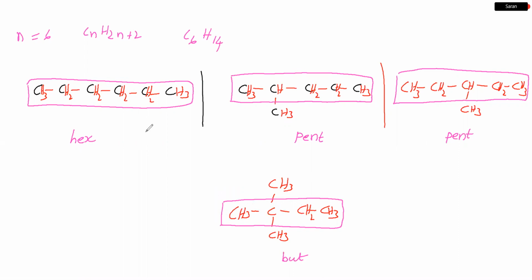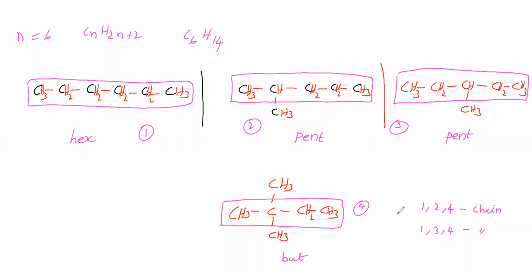Now, we will say it is number 1, it is number 2, it is number 3, it is number 4. Now 1, 2, 4 or 1, 3, 4 is called chain isomers. Chain isomers means what?